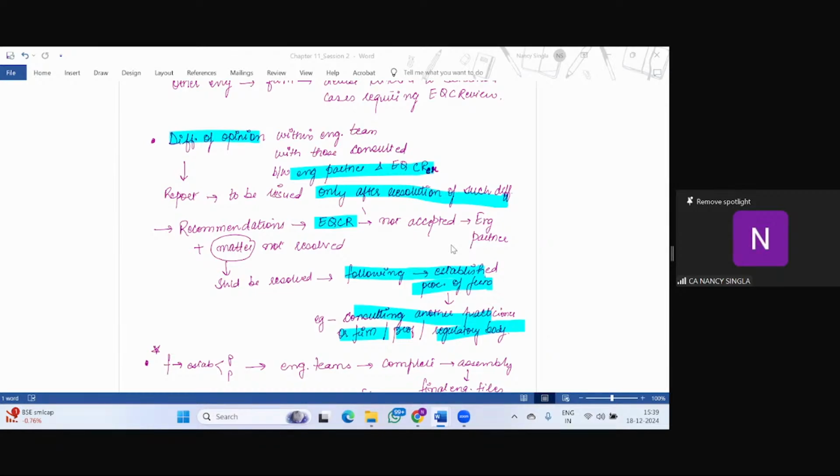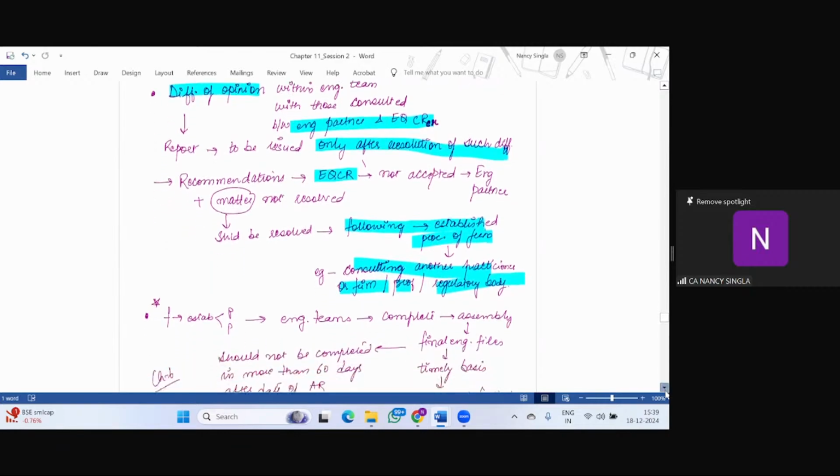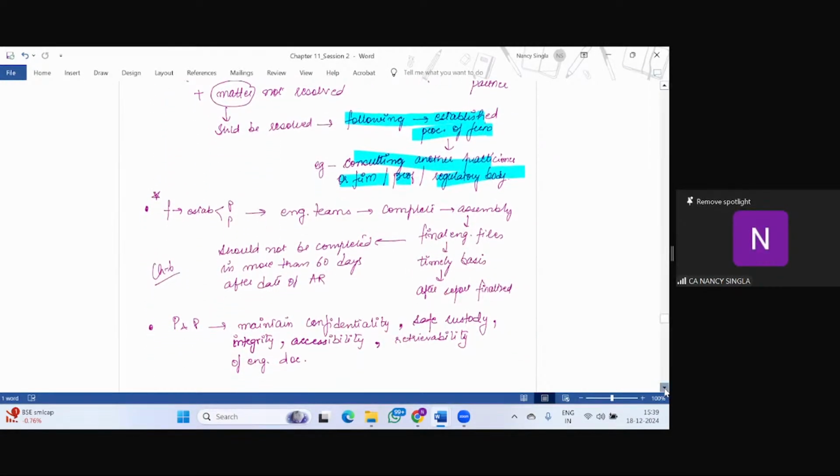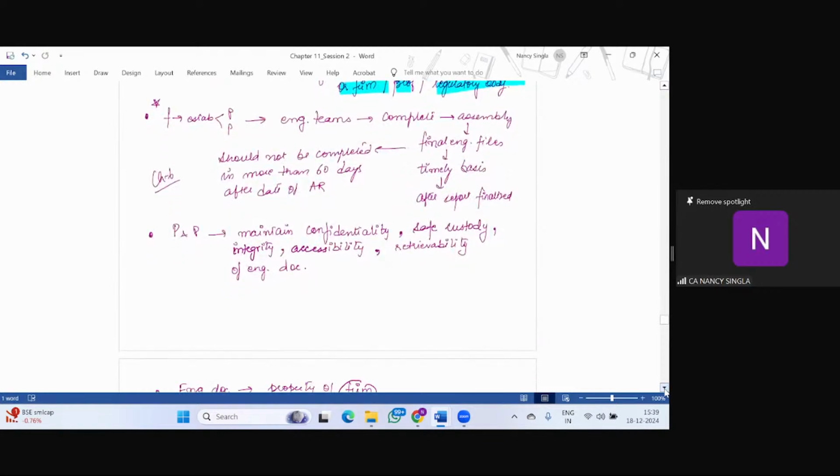So it is SA 230, and we have covered the entire standard in detail when we did chapter number 6. So the topic that we are going to discuss as a part of engagement performance now is with respect to documentation. Documentation is a part of engagement performance itself. I'll quickly take you through these points because we have already covered them in chapter number 6, and I'm assuming that you have already understood, learned and revised chapter number 6.